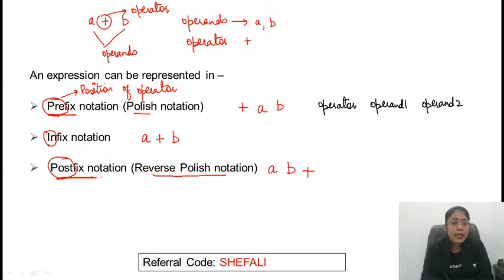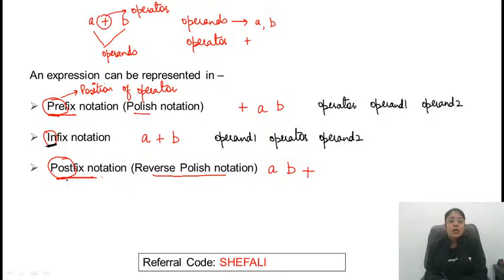What does infix mean? In means the operator will come in the center. So first of all we need to mention operand 1, then the operator. In the center we have the operator followed by operand 2. Next is postfix notation. Post means later, after both the operands. So operand 1, operand 2 and operator.